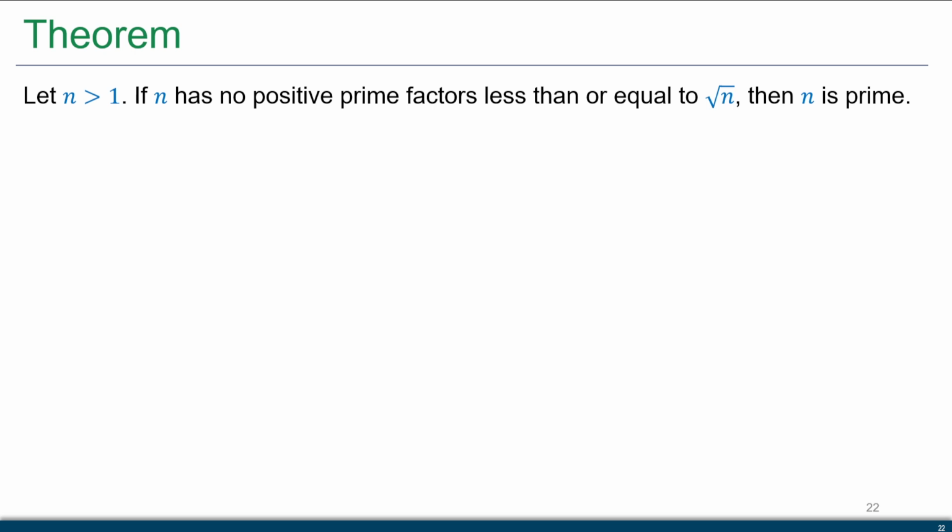So we can decompose it into a product of primes. This is simply stating that in order for me to check if n is a prime itself, if it can't be decomposed because it is a prime in itself, then we only need to check if it has prime factors up to the square root of n. So I don't need to check all of them, I just need to check all the primes up to the square root of n.